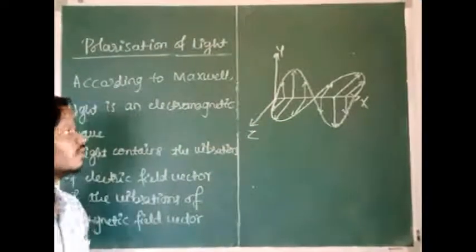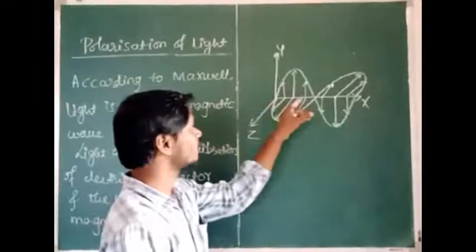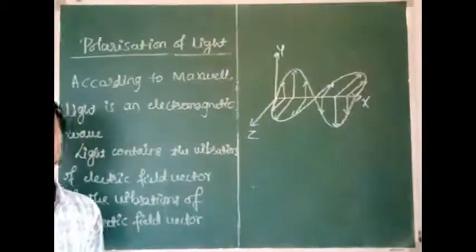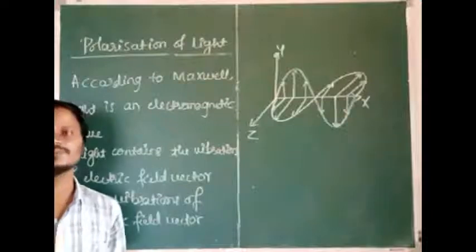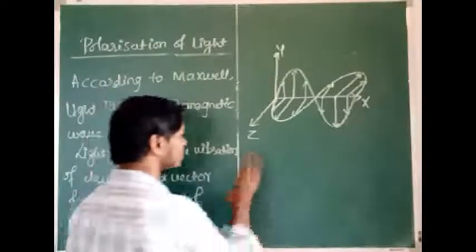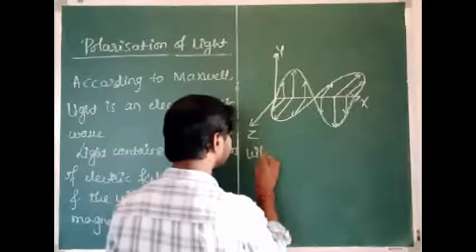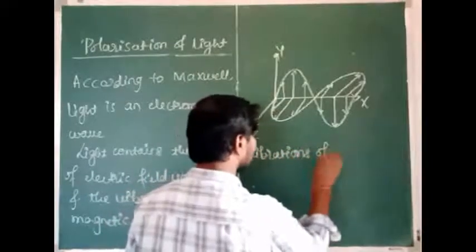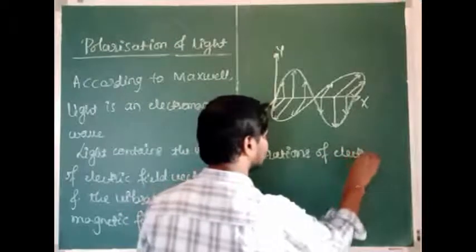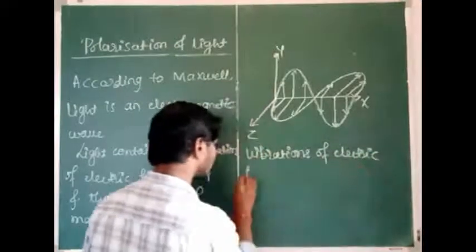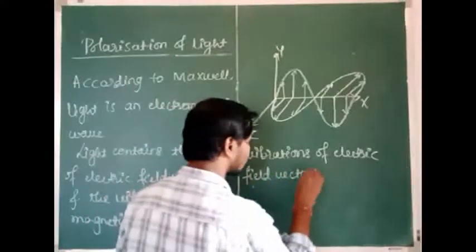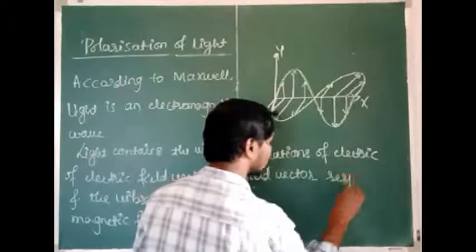Okay. So the vibrations of electric field vector are responsible for vision. That is why the vibrations of electric field vector are taken as the light vibrations. Vibrations of electric field vector are responsible for vision.